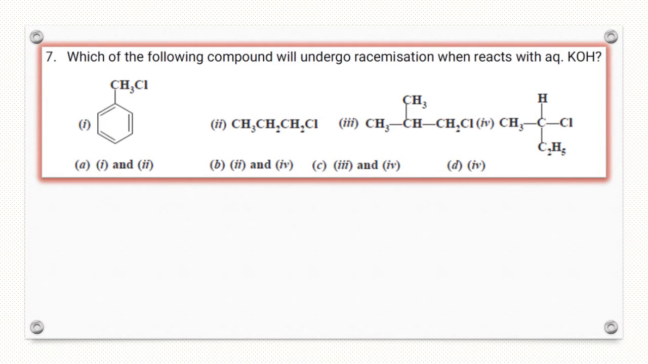Which of the following will undergo racemization when reacted with aqueous cleavage? For racemization, we need a chiral molecule. So the fourth option is chiral. A chiral carbon is that carbon which has 4 different groups attached to it. So D is the correct answer.